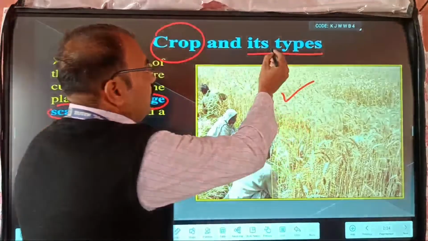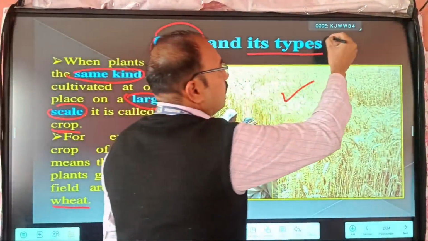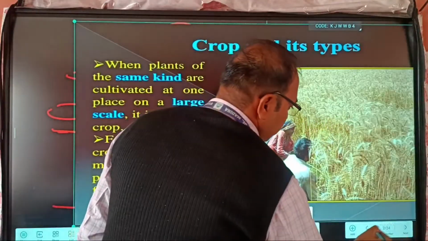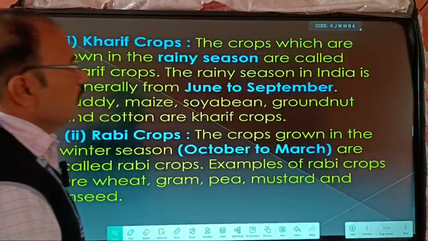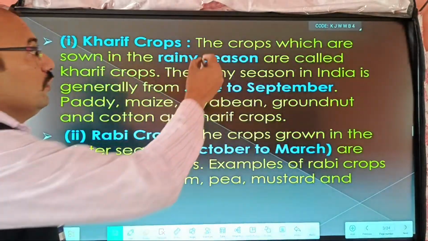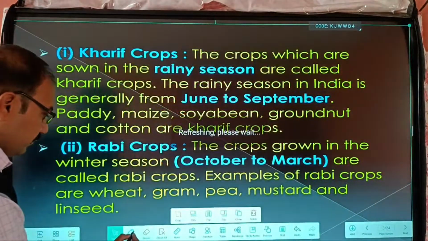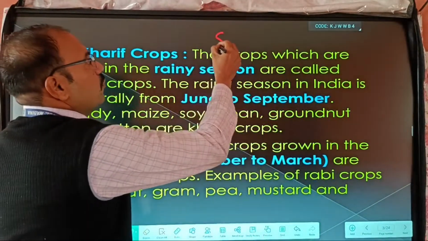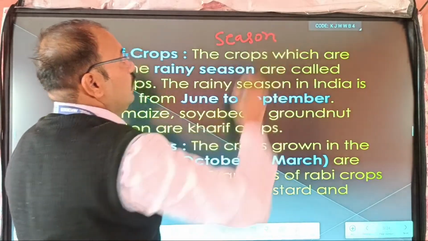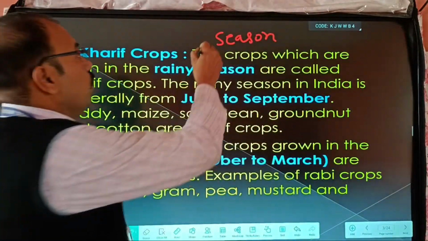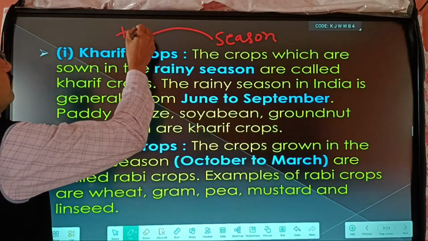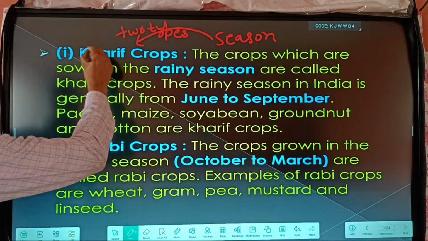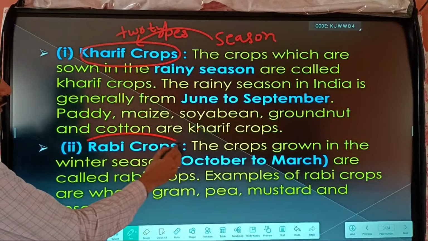So now the types of crops on the basis of season. This is divided into how many types? Two types. These two types are kharif crops and second, rabi crops.